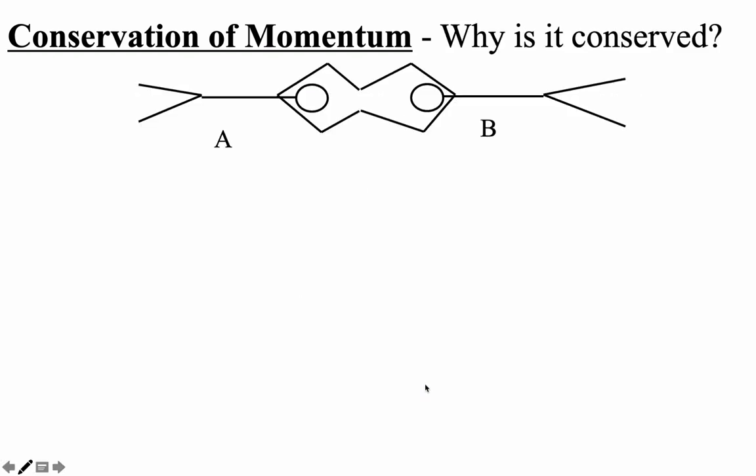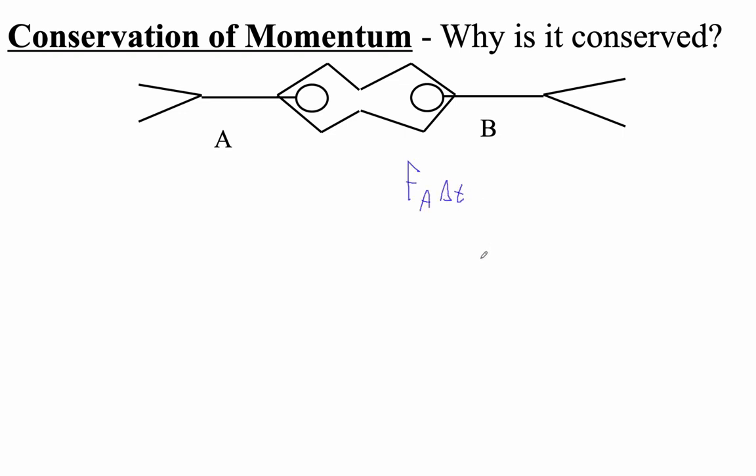Okay. Now, let me just show you why this is. Imagine that you have a system. This is supposed to be two people in space, right? Spaceman A and Spaceman B. Okay, it's been interpreted various ways, right? But let's imagine that Spaceman A pushes B this way, right? The change in momentum of B is going to be the force that A exerts times some amount of time, right?